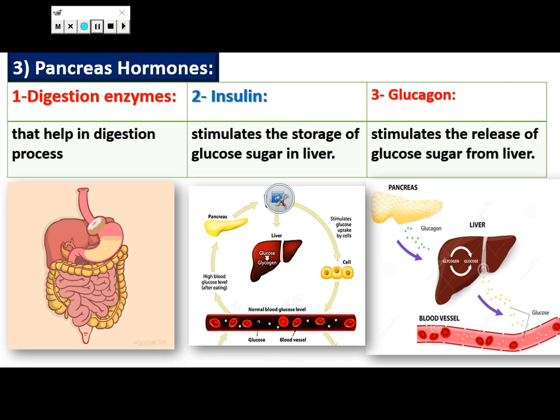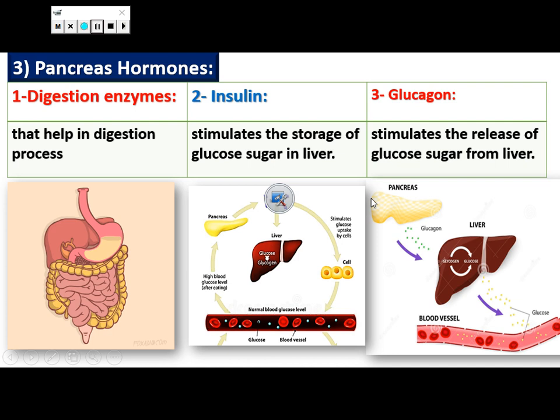So, insulin is secreted when the sugar level increases in the blood, changing it into glucose, and this glucose sugar is changed into glycogen and stored in the liver. The second hormone is called glucagon. What is meant by glucagon? It is the second hormone secreted by the pancreas to stimulate the release of glucose sugar from the liver.